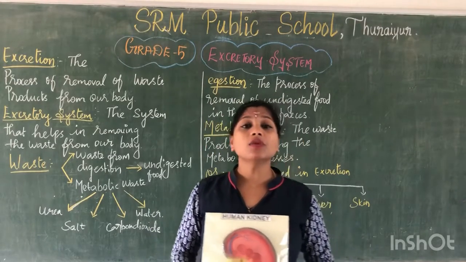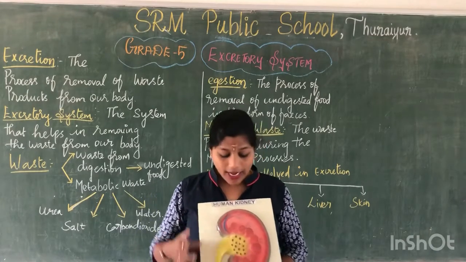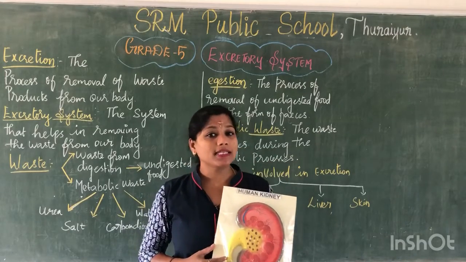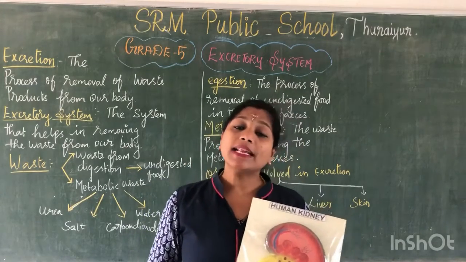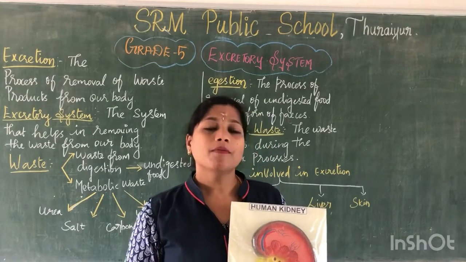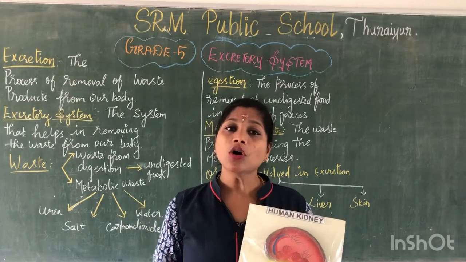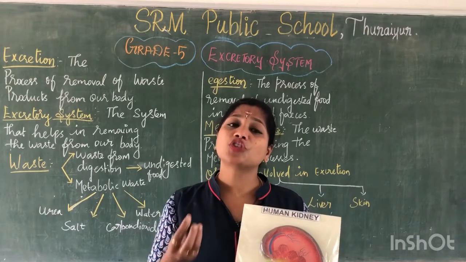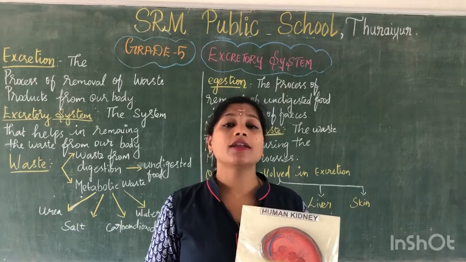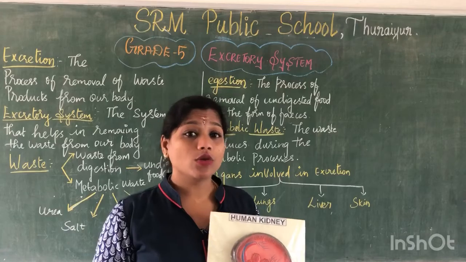This renal artery will collect the blood from our body, that is impure blood, and it will be filtered in this kidney. Once it is filtered, our renal vein will carry the pure blood and send it to all parts of our body. Once the content is filtered, you receive a straw-colored liquid called urine, which consists of salt, urea and excess water. Clear, guys? That will go to the bladder.